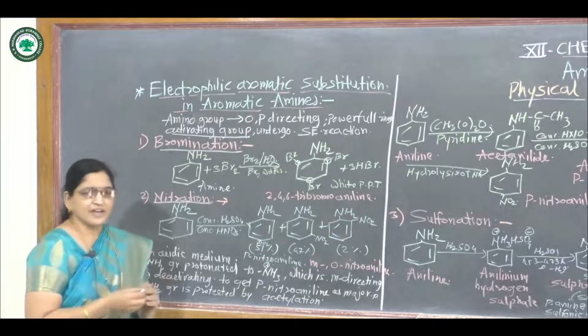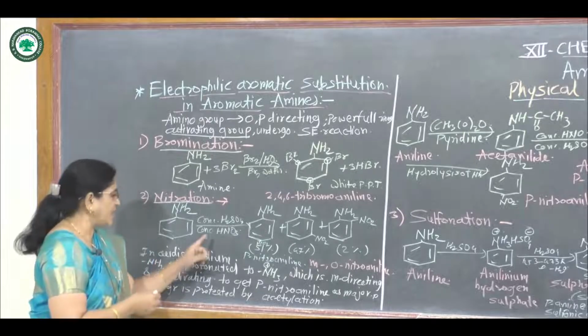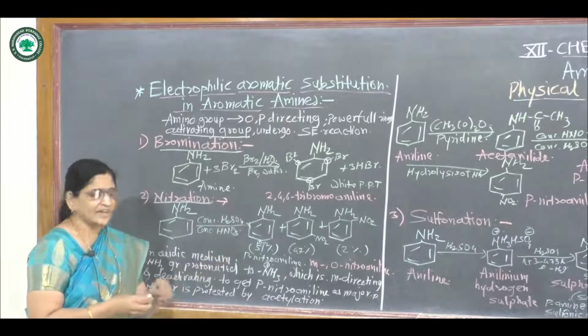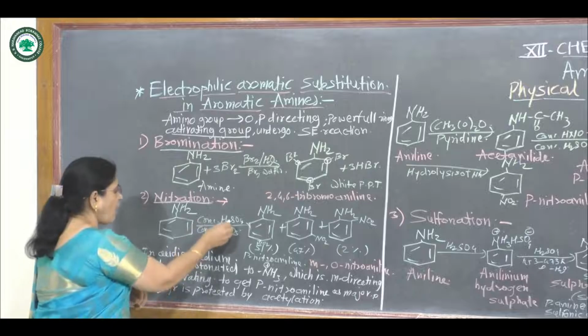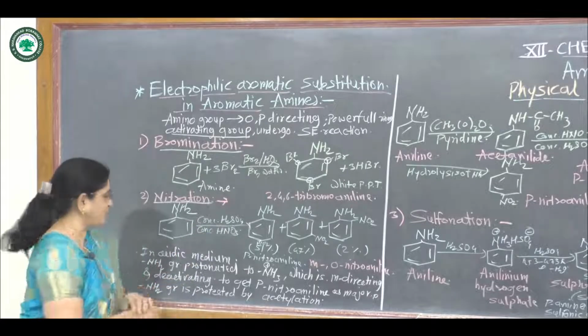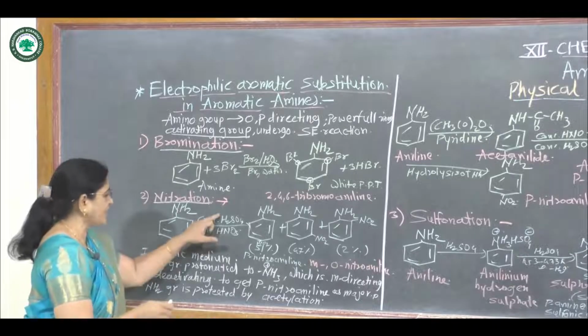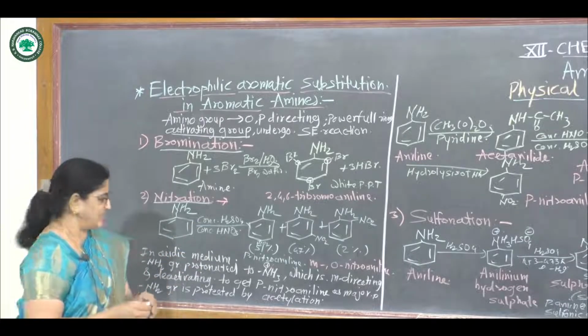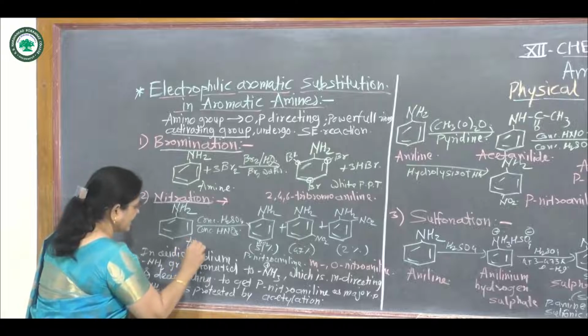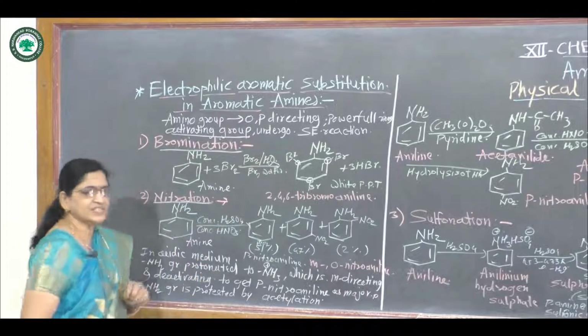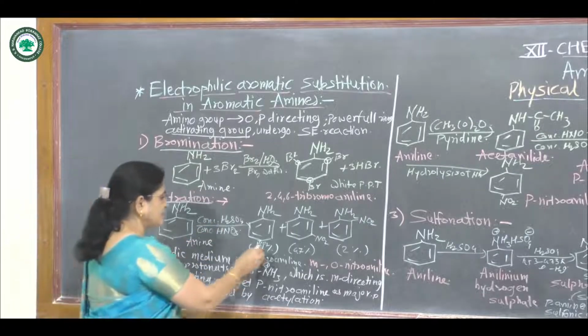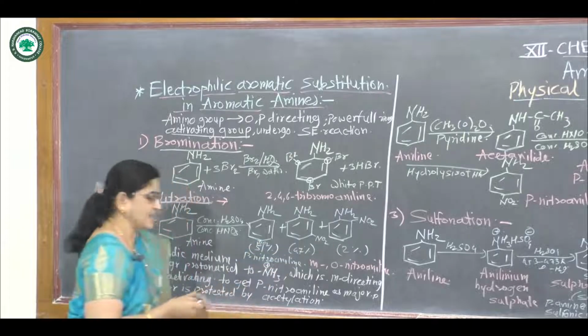The second reaction is called nitration. Nitration is carried out in the presence of nitrating mixture. Nitrating mixture means a mixture of concentrated H2SO4 and concentrated HNO3, that is sulfuric acid and nitric acid. Aniline reacts with this nitrating mixture and gives a mixture of 3 products.